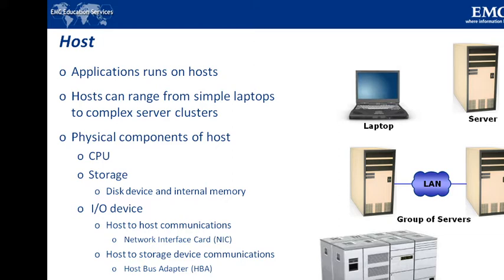The CPU consists of four main components: ALU, that is arithmetic logic unit, control unit, registers, and level 1 cache, that is L1 cache. There are two types of memory on a host: one is RAM, random access memory, and the other is read only memory. You know what RAM and ROM are. RAM is a volatile memory and read only memory is the fixed memory.